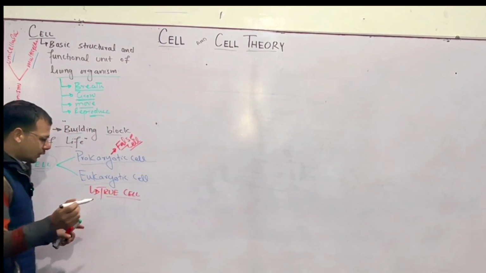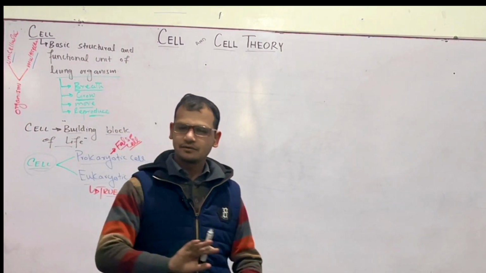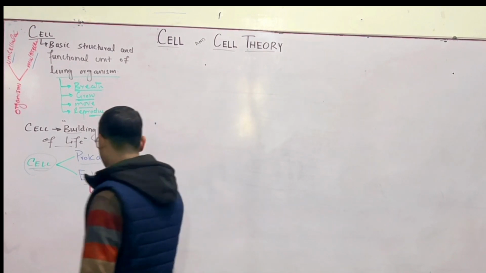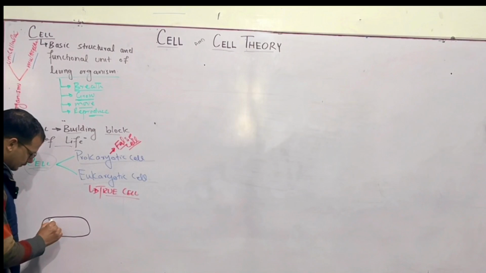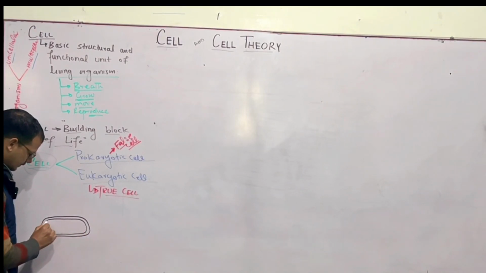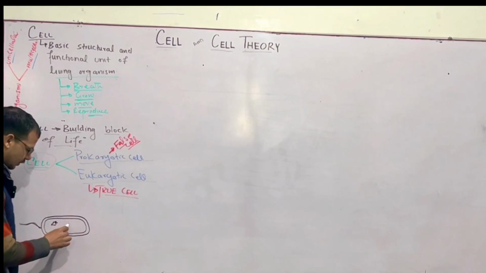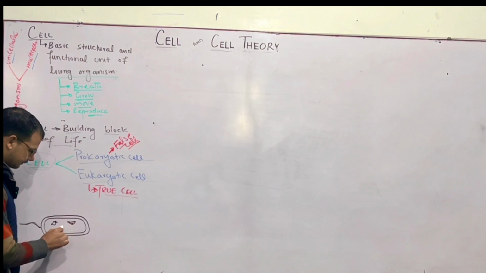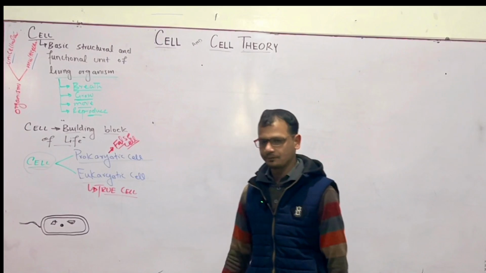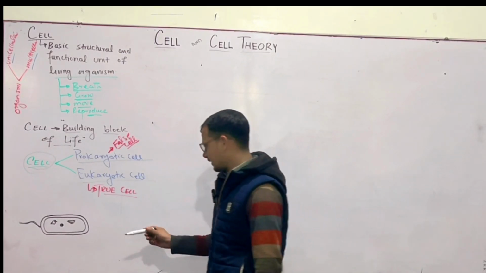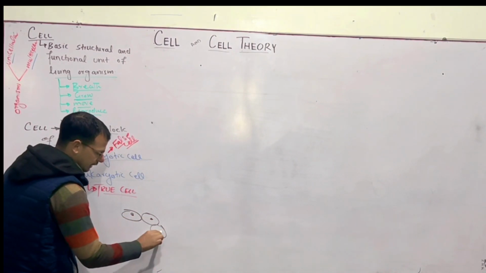Because we are taking two bodies, one is made up of one cell and the other is made up of so many cells. For example, I have a bacterium here. This is a bacterium. No proper nucleus, no proper cell organelles. This is a unicellular organism, prokaryotic. On the other hand, we have a eukaryotic organism, which is made up of so many cells.